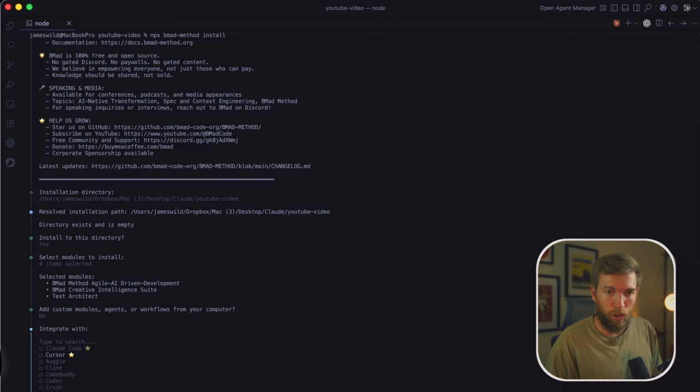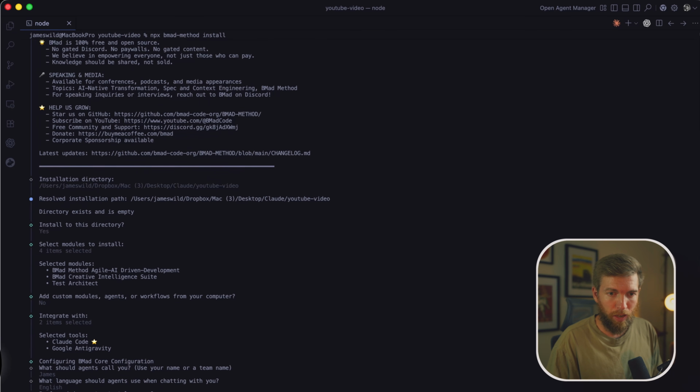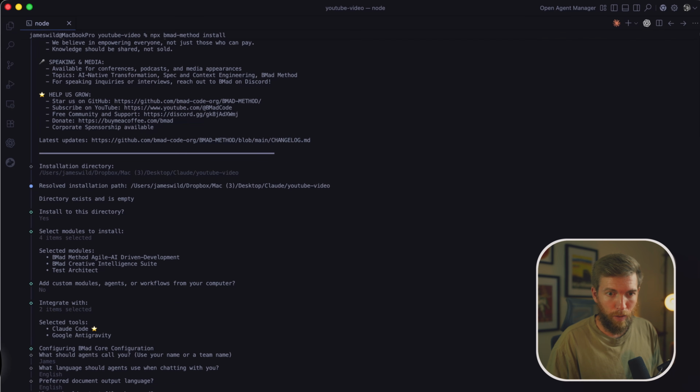Now you want to integrate with your tools. The tool I use is Claude Code, so I'm just going to press spacebar on that. That will highlight it. Don't press enter, because that means you won't have anything selected. So just press spacebar, and then I'll also add anti-gravity. Then I'll press enter, and it's going to ask what I want to call it. James. The output language should be English. BMAD output, that's fine. It's just going to install now.